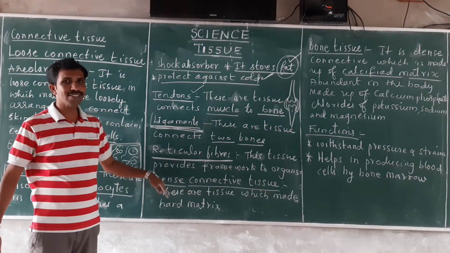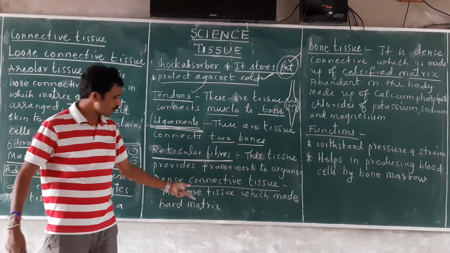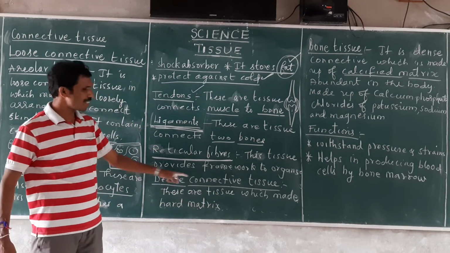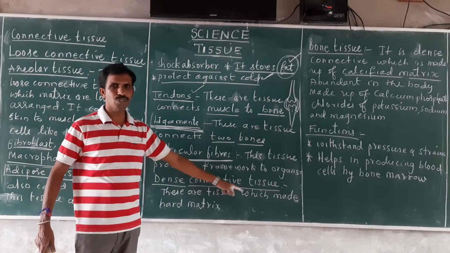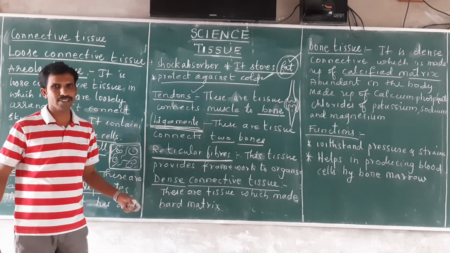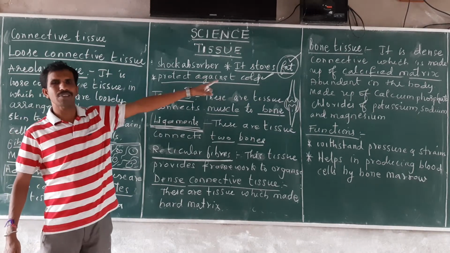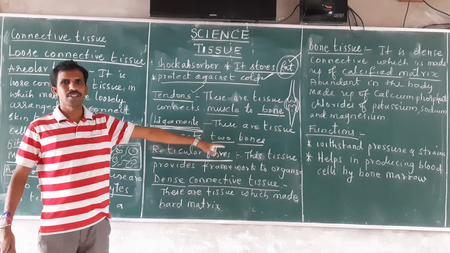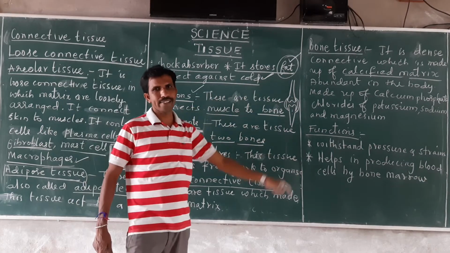If the matrix is hard enough, then it is called dense connective tissue. Examples are bone tissue and cartilage tissue.